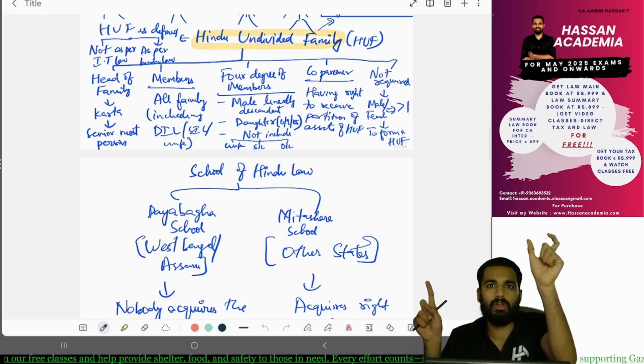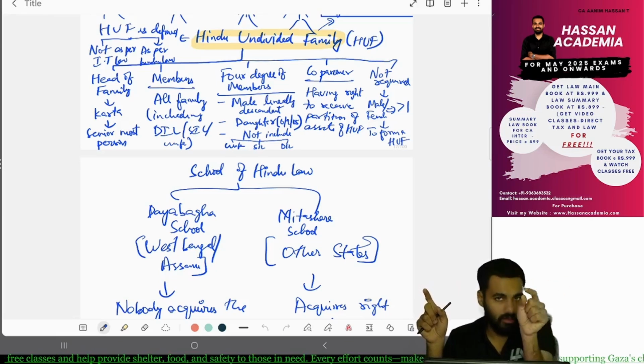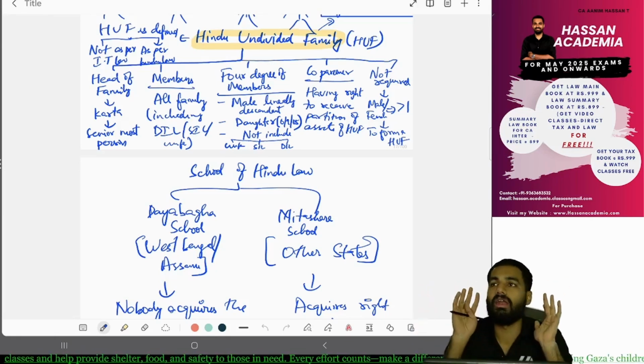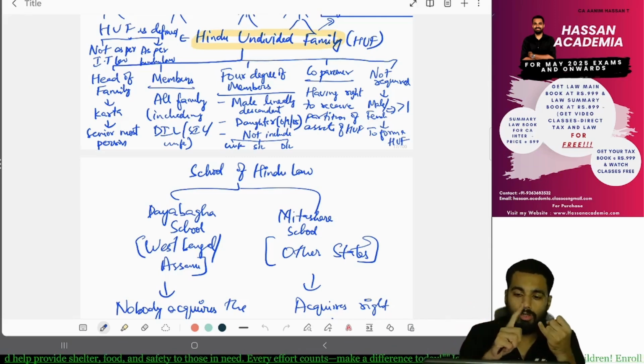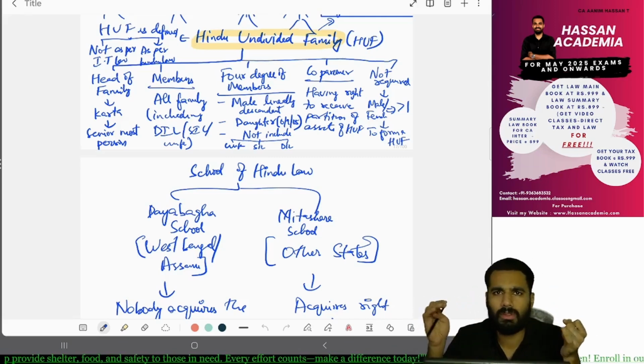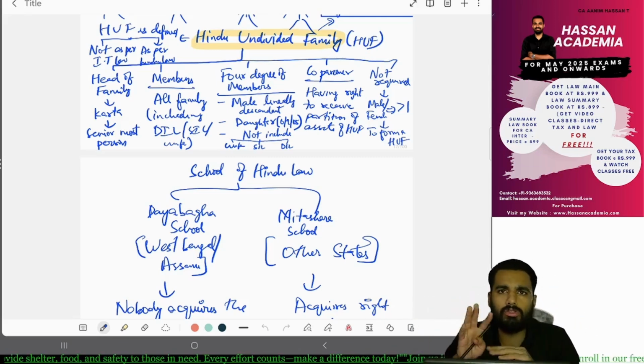Male lineal descendants, for example your grandfather, then your father, then you, then your kid, then your son. Yes or no? Four generations. Also the daughter, with effect from 6th September 2005, even the daughter is also a coparcener.